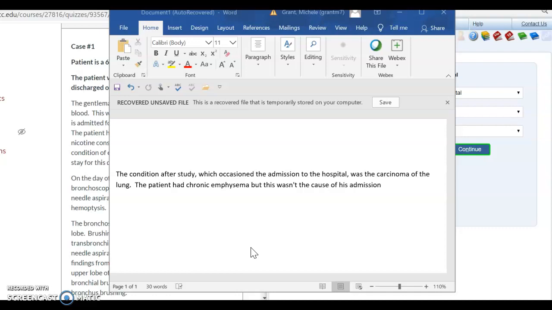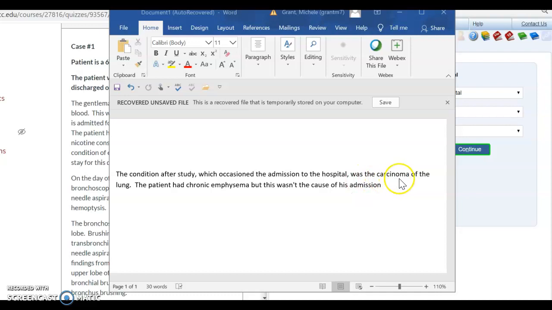I think a few students had questions on principal diagnosis. So let's go right to the meaning of principal diagnosis. Keep in mind, it's the condition, and here's the really important part, after study. So after this patient's been in the hospital, after they completed their study, this could be by doing procedures or anything like that, which occasioned the admission to the hospital.